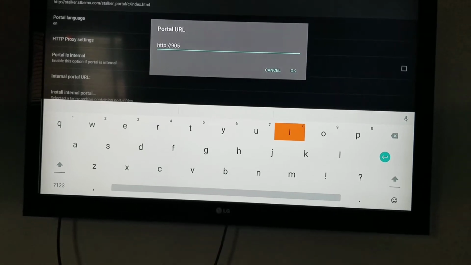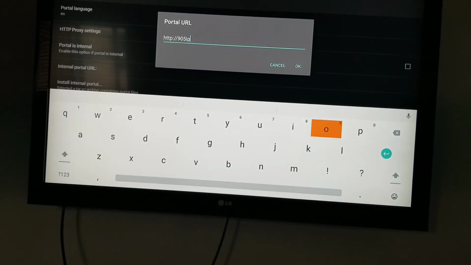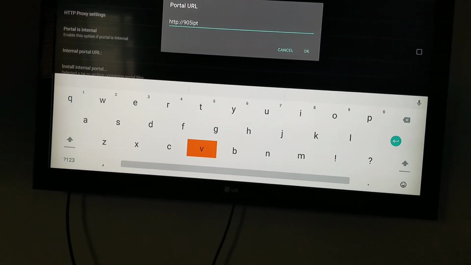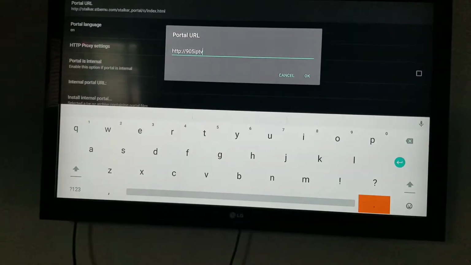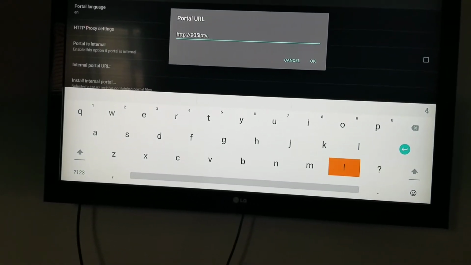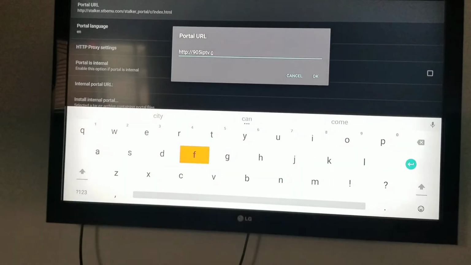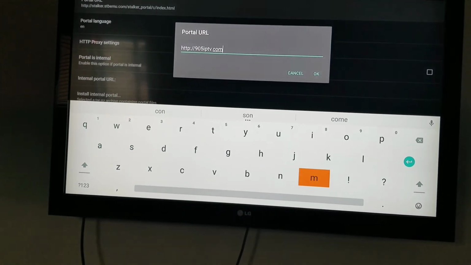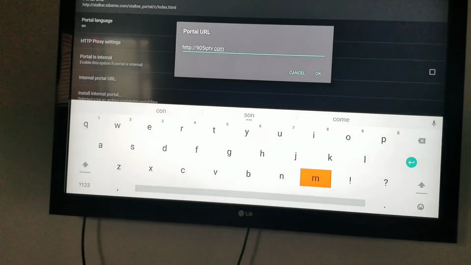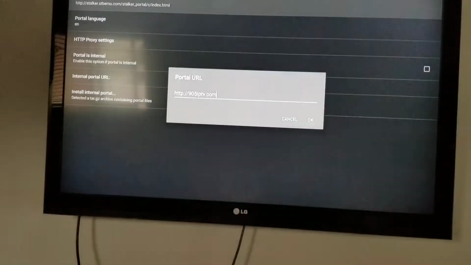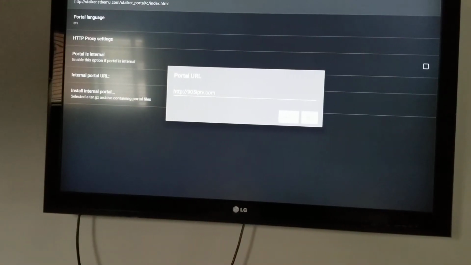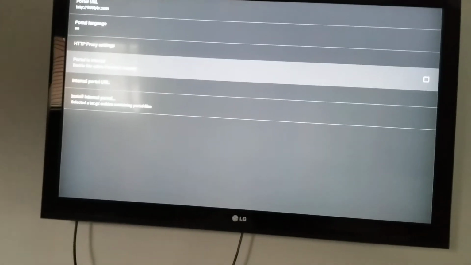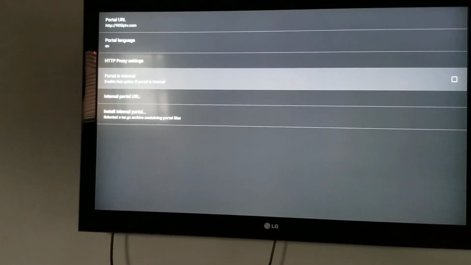After that IPTV dot com. Again hit back arrow from your remote nearby. Okay, so go on OK and hit OK. That's it. So after that, once again hit back arrow